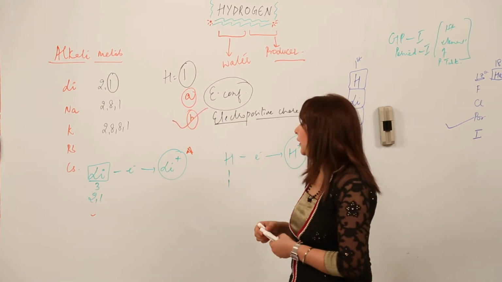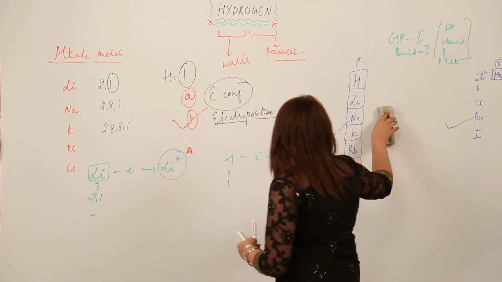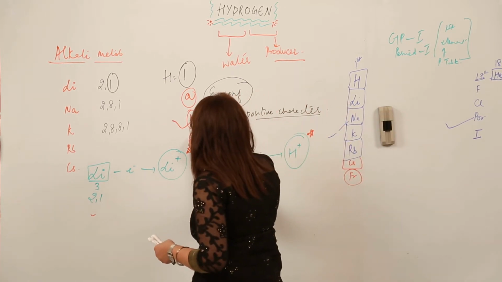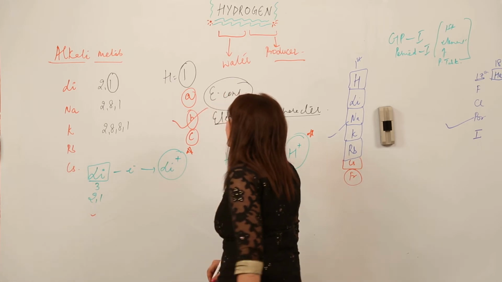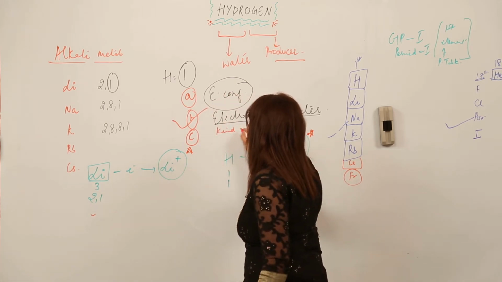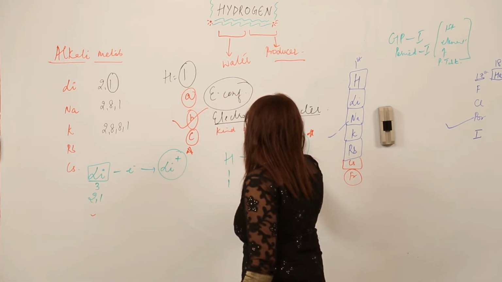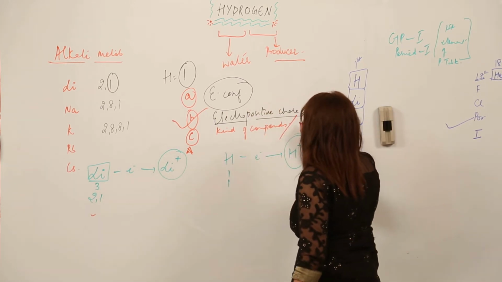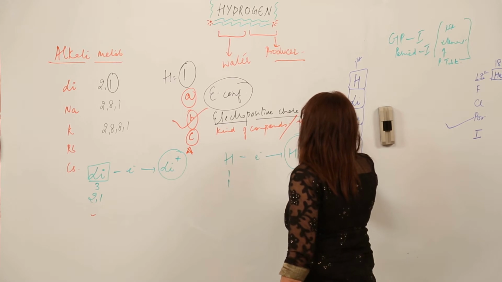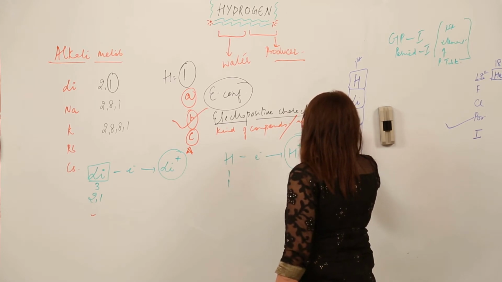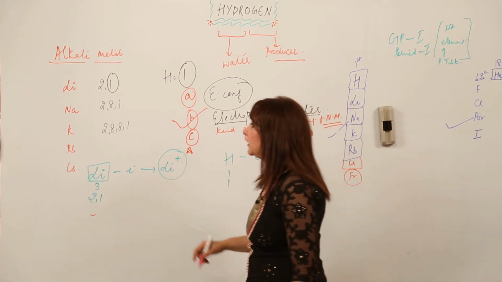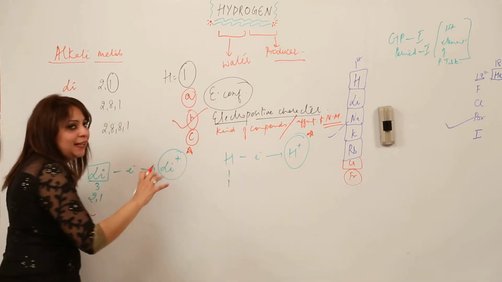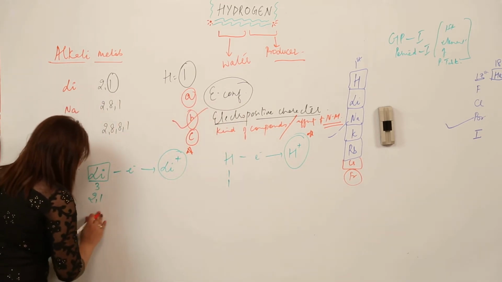So the third property which we are going to discuss is the kind of compounds it forms, or you can say what kind of affinity it has for non-metals. Like lithium, sodium, potassium, they readily combine with non-metals, as I am showing you.